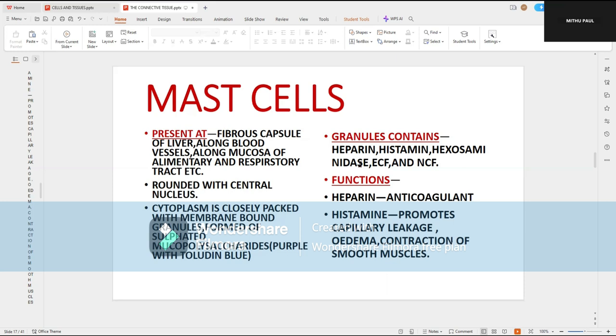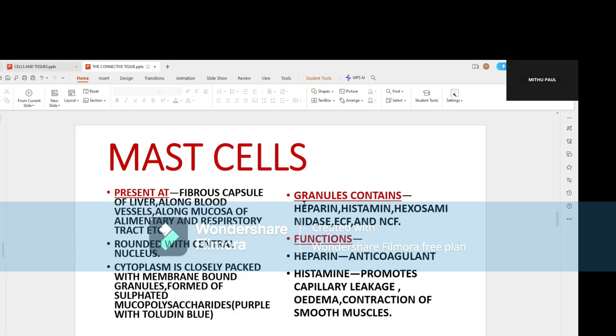Now, the importance of the mast cells is their secretion. The different cytoplasmic granules in the mast cells produce heparin, histamine, hexosaminidase, eosinophil chemotactic factor, and neutrophil chemotactic factor. And these particular materials have some definitive functions in your body, such as heparin, which is a chief anticoagulant naturally circulating in your body.